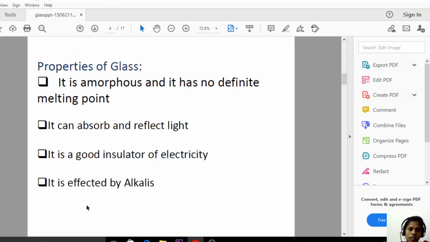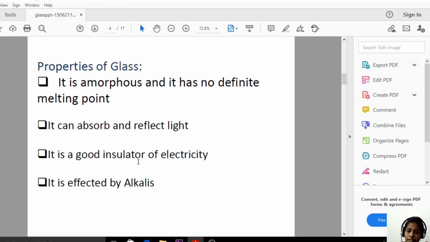Now let us see the properties of glasses. It is amorphous and has no definite melting point, so it does not have a proper melting point. It can absorb and reflect light. It is a good insulator of electricity. It is affected by alkalis. So these are the main properties of glasses. It is amorphous with no definite melting point, which we have seen in the introduction of glasses, and it can absorb and reflect the light.